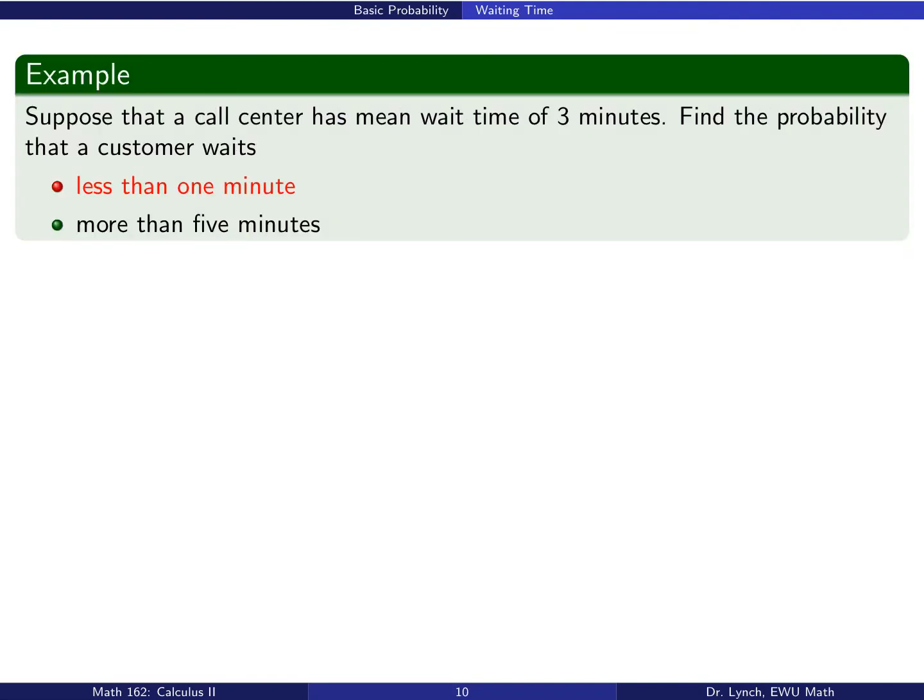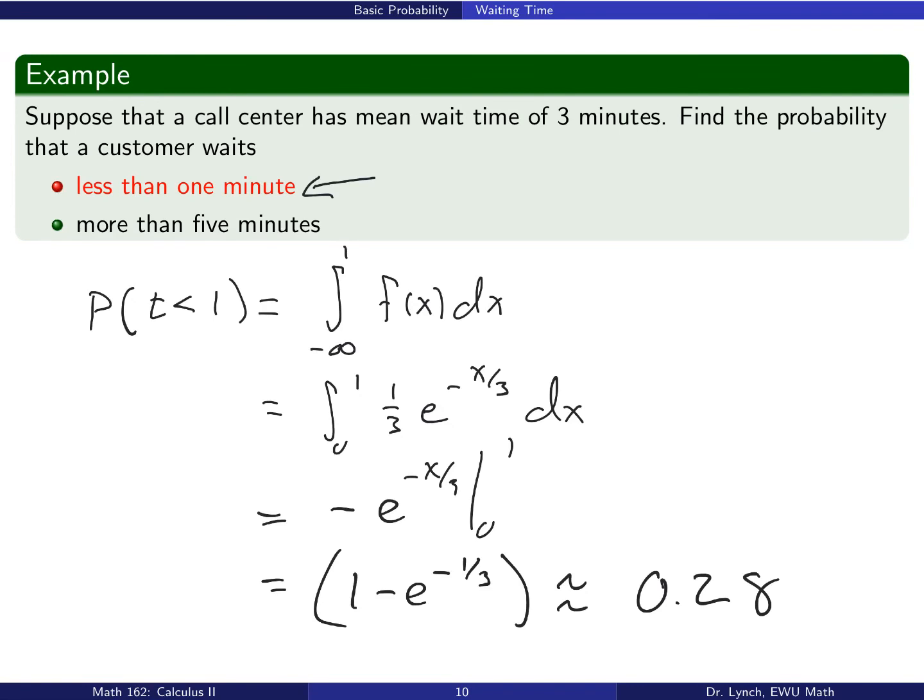Here's the first one. Let's find the probability that a customer waits less than 1 minute. So this is our event in this case, the probability that the amount of time on hold is less than 1 minute. So we'll go ahead and have a look at an integral to identify this probability. Here we see that the probability that the wait time is less than 1 is the integral from minus infinity to 1 of this probability density function. So we integrate from 0 to 1 of 1/3 e to the minus x over 3 dx, which ends up being 0.28, or about a 28% chance.